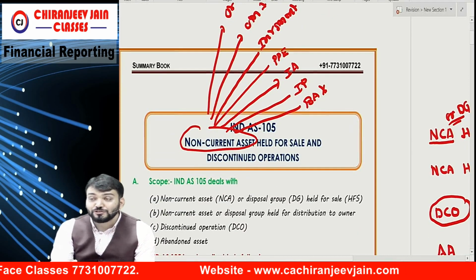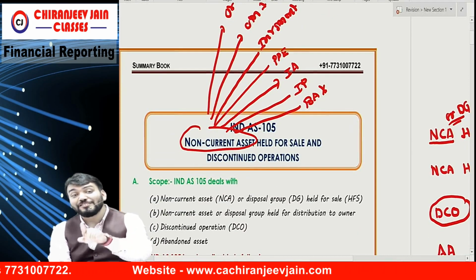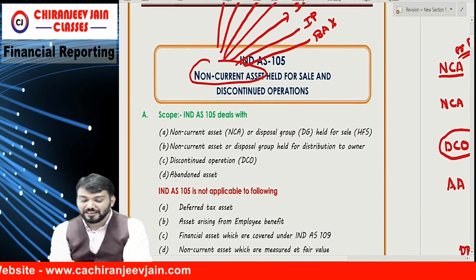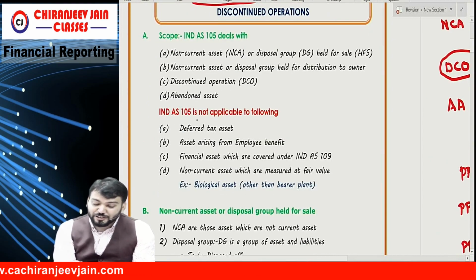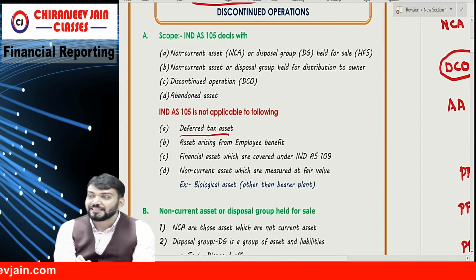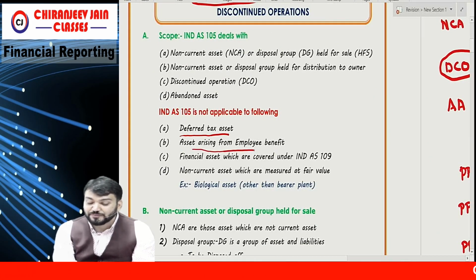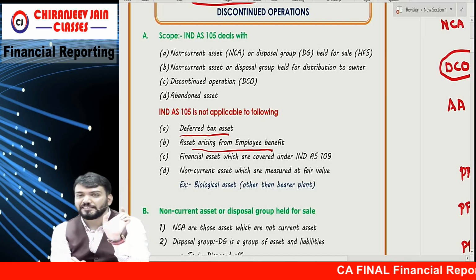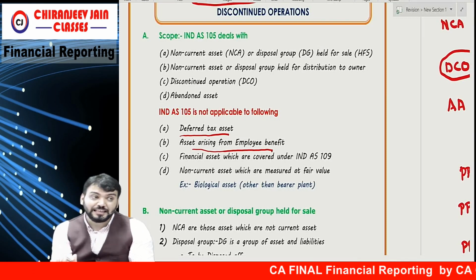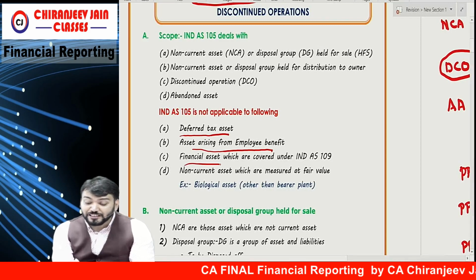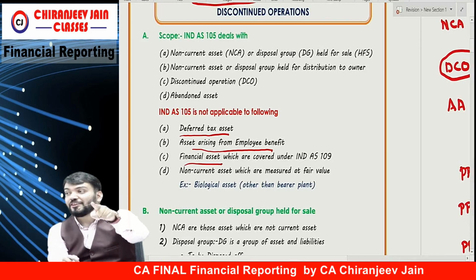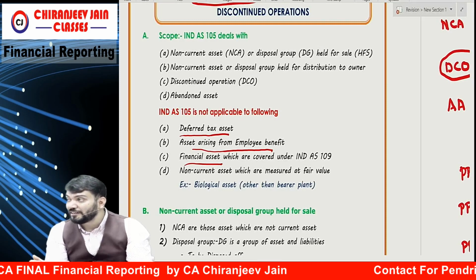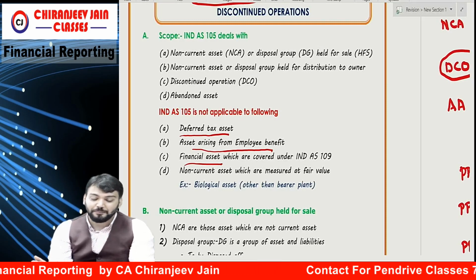So it will include only those non-current assets for which Ind AS 36 was applicable. Ind AS 105 is not applicable to deferred tax asset, or asset arising from employee benefit, the plan asset under Ind AS 19. Financial assets are covered under Ind AS 109, but investment in associate, joint venture, subsidiaries are not covered under Ind AS 109; for that 105 is applicable.